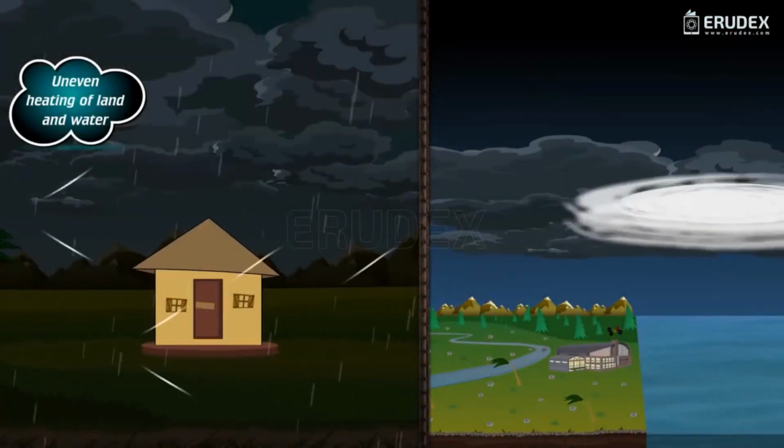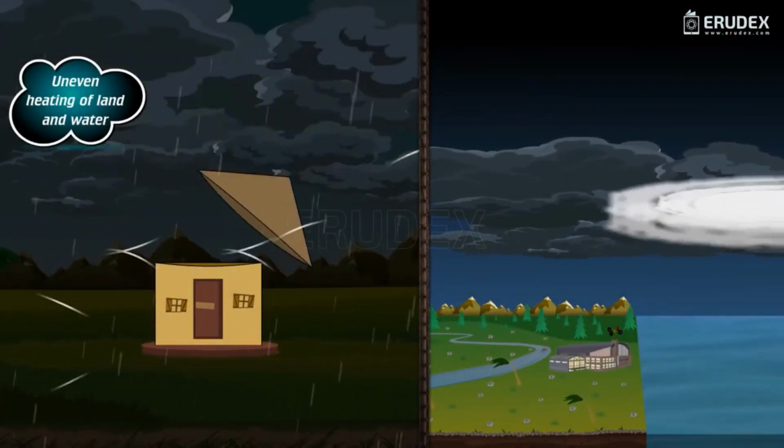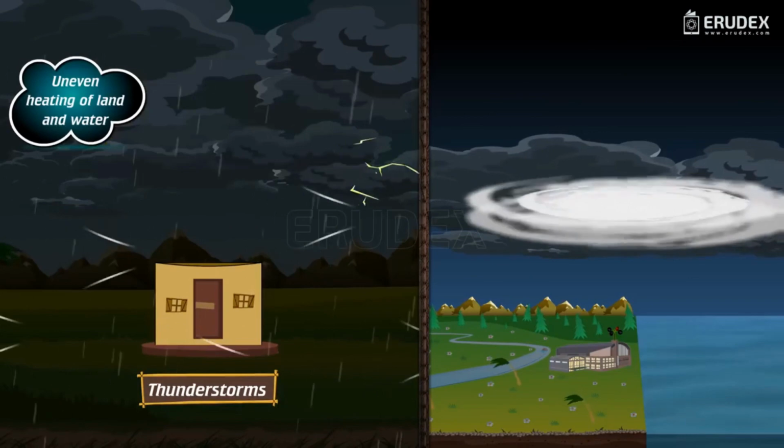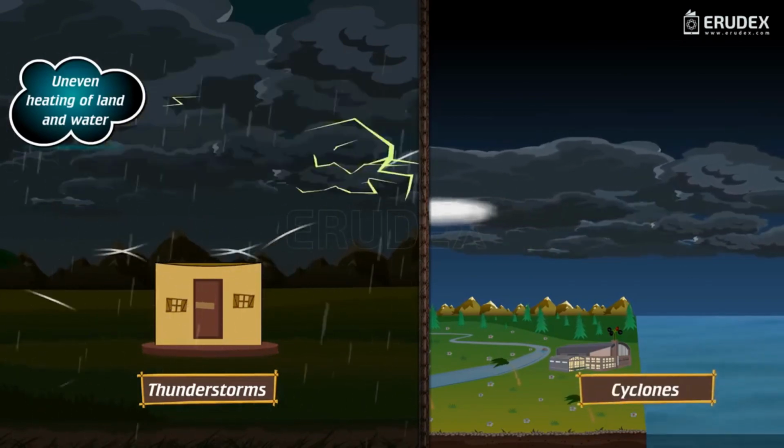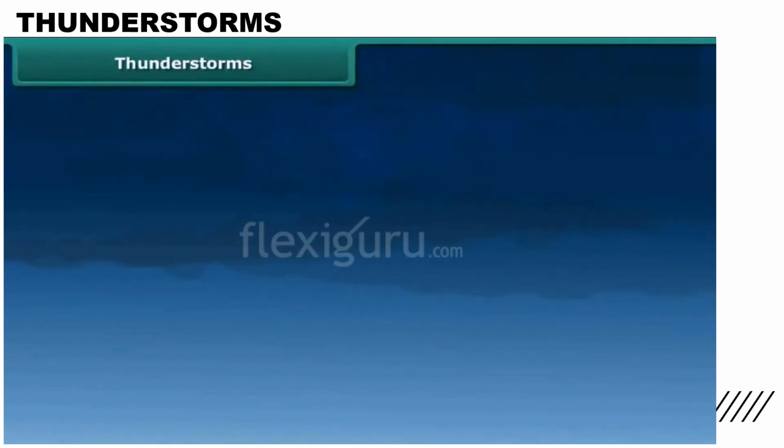Let us now discuss two such disasters, thunderstorms and cyclones. Next is about thunderstorms. Can you tell where lightning comes from? And why does lightning sometimes strike the ground?